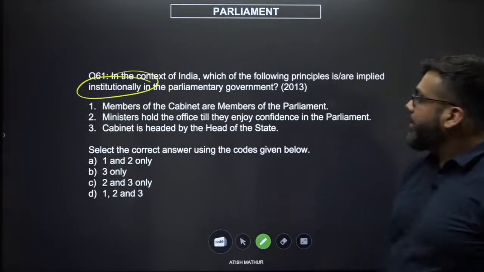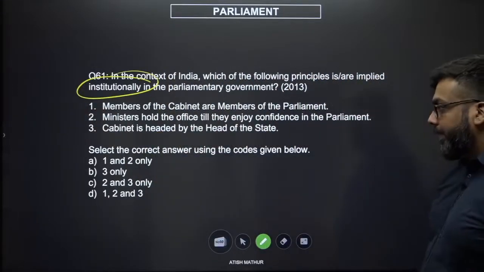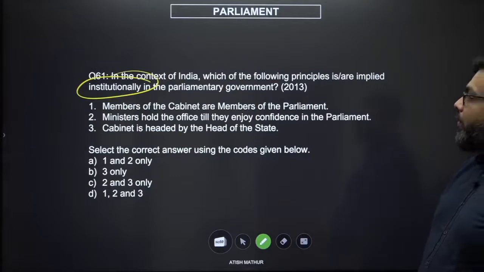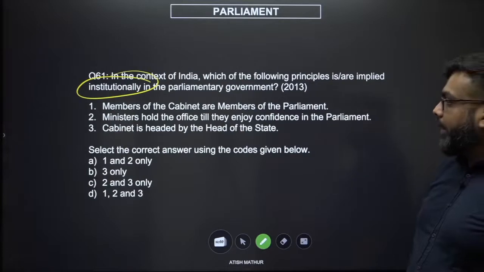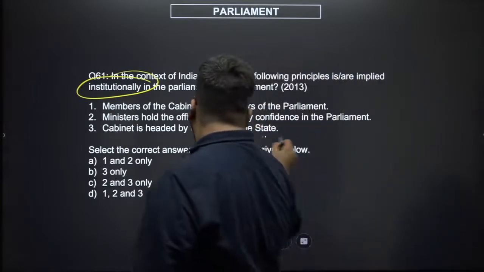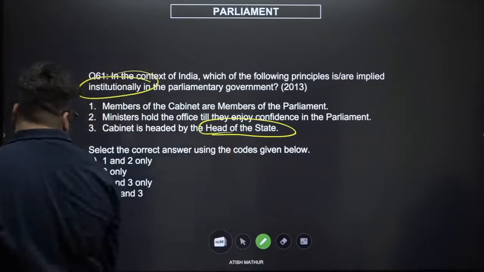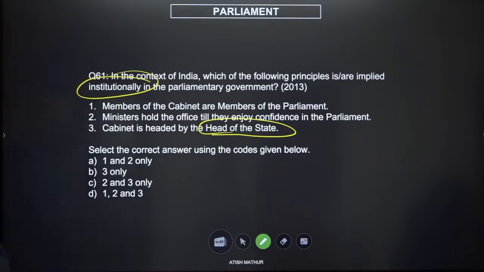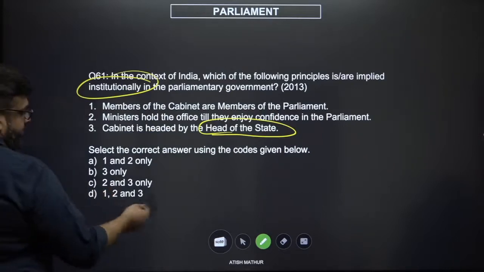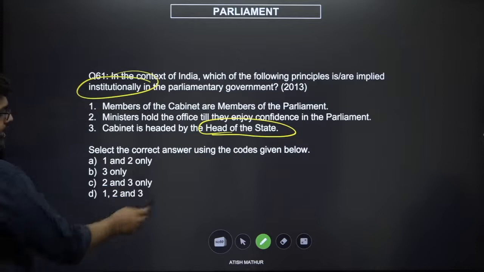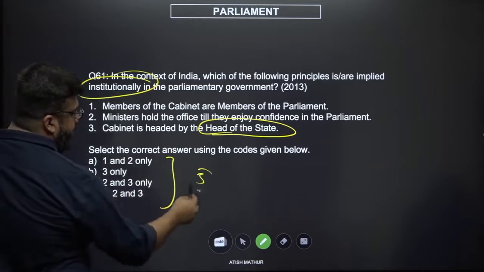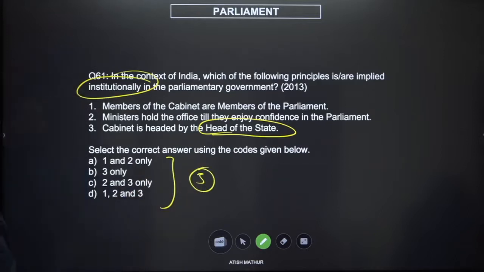Members of the cabinet are members of the parliament. Members hold the office till they enjoy confidence in the parliament. The cabinet is headed by the head of the state. Let's look at option combos: 1 and 2, 3, 2 and 3, 1, 2 and 3. We can clearly see 3 is an option which is common to 3 out of 4 options.